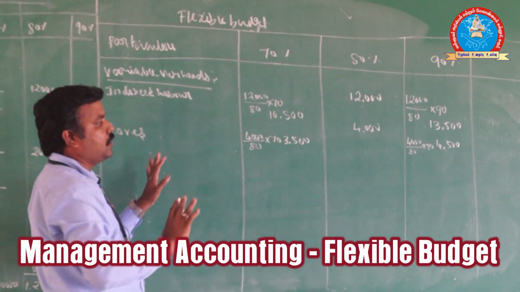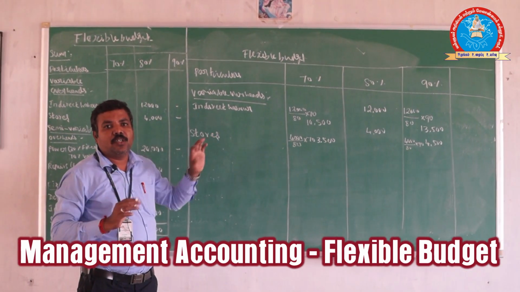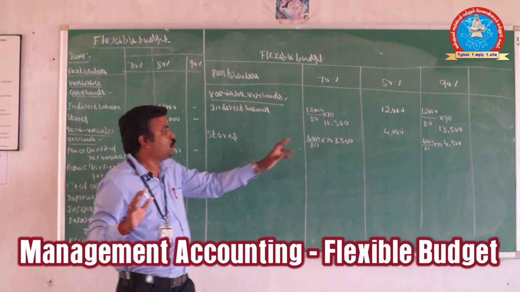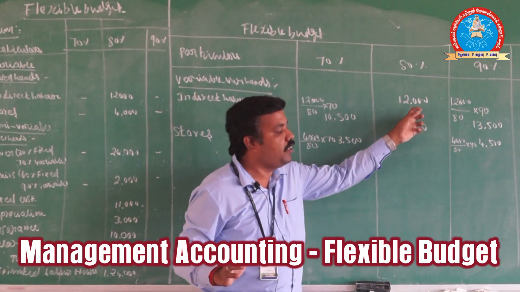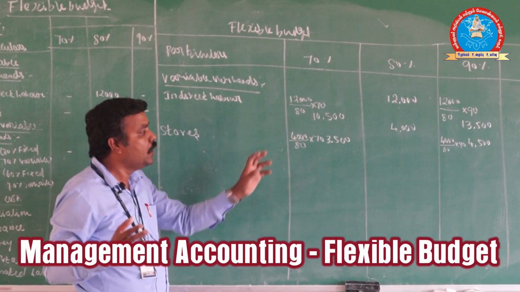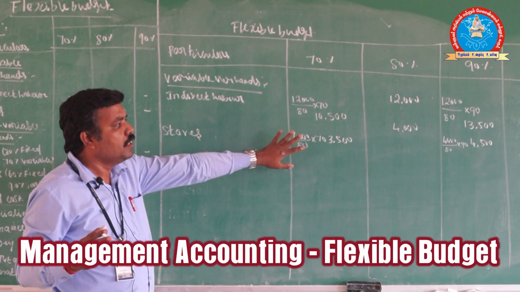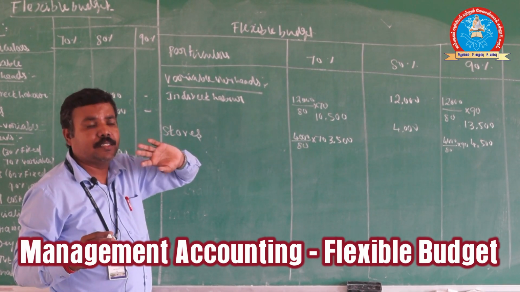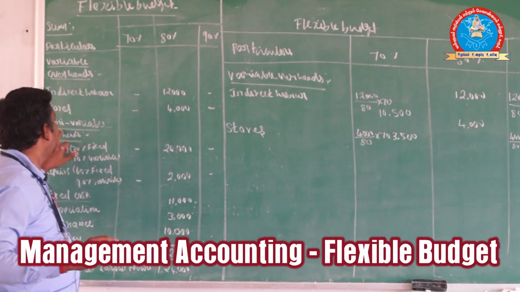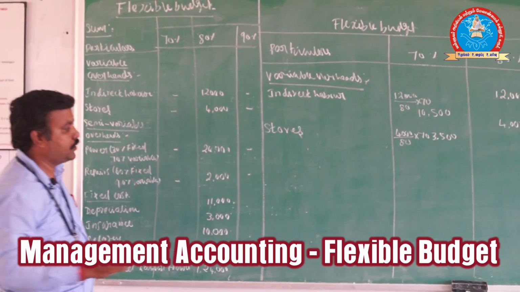So variable cost is over. I already told you the variable cost amount value must be changeable in all the different places. So here a different value, here a different value, here also a different value. That is the concept of variable cost: amount must be changeable, per unit must be constant. Here the amount is given, so it should be changeable. Now we come to the second one, semi-variable overheads.